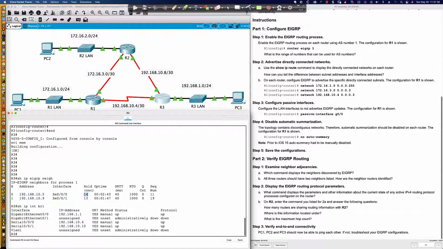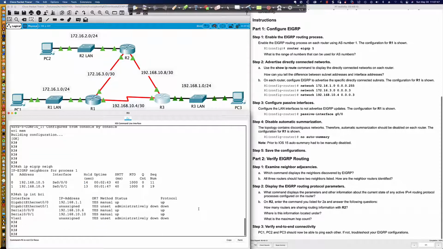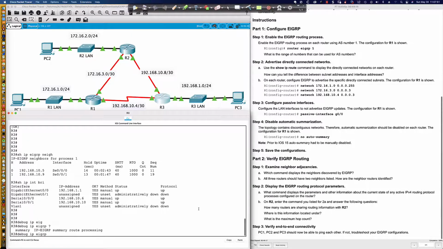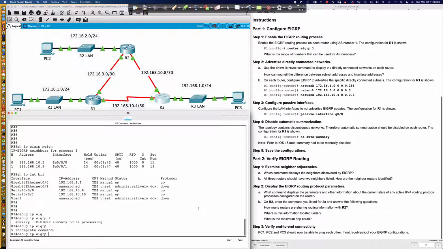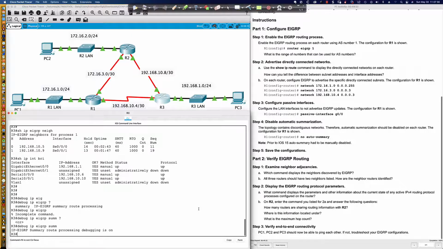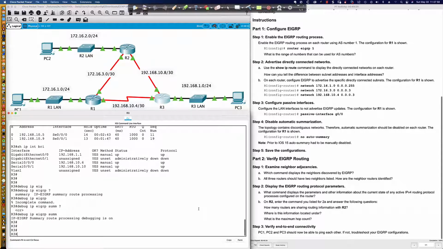We've got our hold time, which is 3 times the hello timer value. The hello timer value is 5 seconds. So every 5 seconds, there's an EIGRP hello message being sent. Let's see if I've got a debug IP EIGRP. Whoops. Summary. I don't know if we're going to be able to see the packets here. I don't know if we're going to see much because we're not going to be catching the packets.